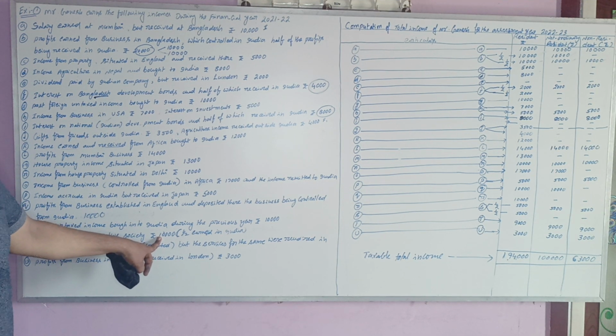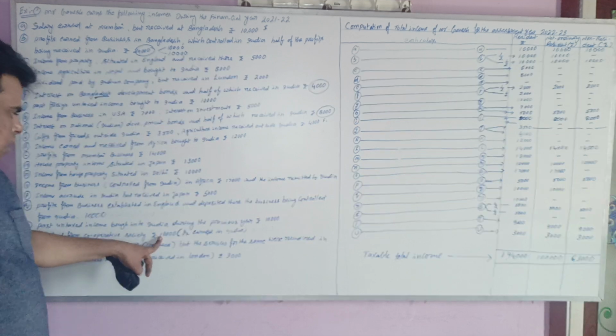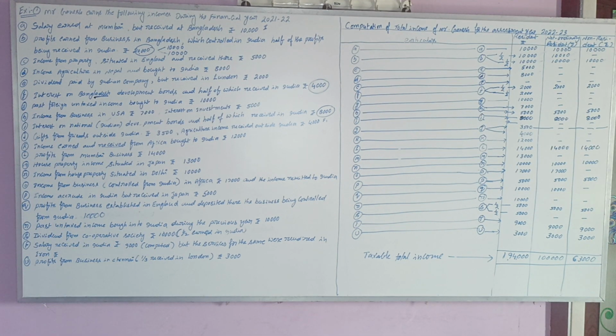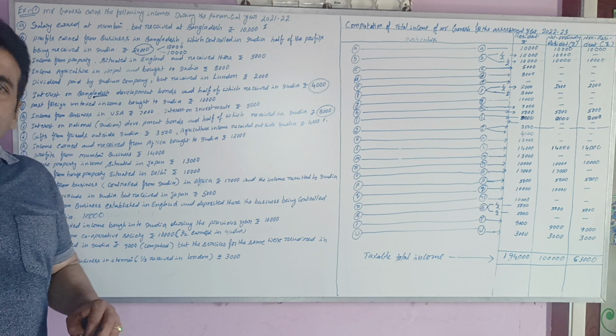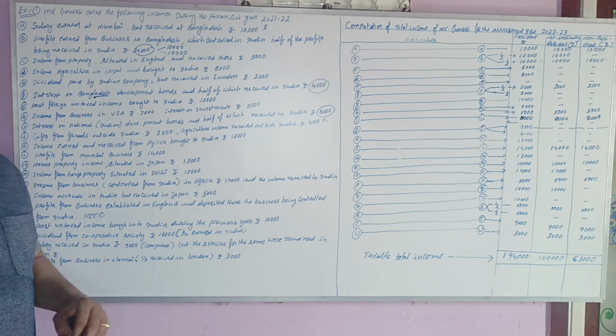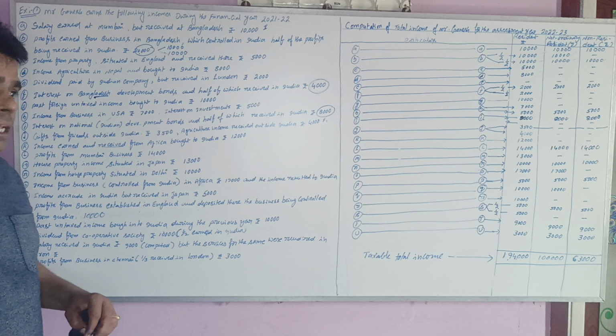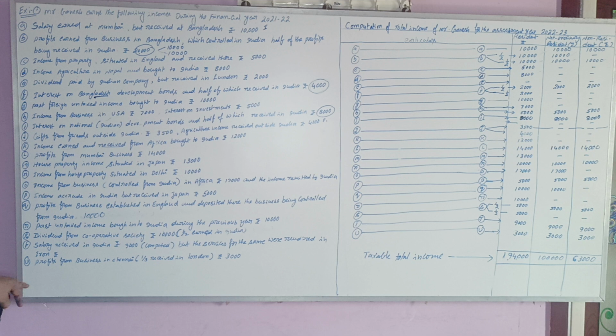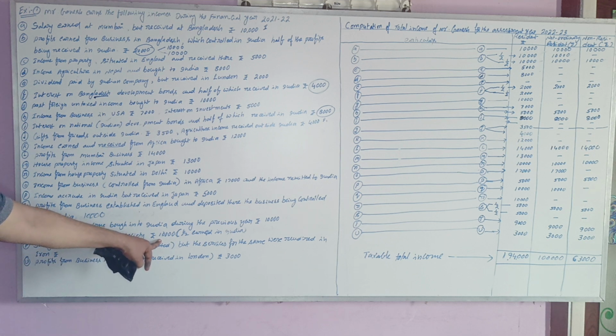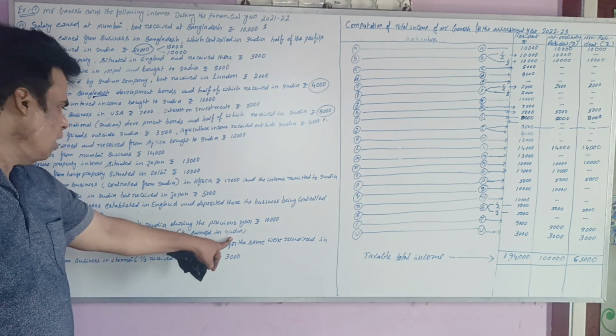Next, dividend from cooperative society. I already explained about dividend from a company, and there is a difference between a company and a cooperative society. I told you already, dividend income from an Indian company is not taxable. But if any dividend income is from a cooperative society, it is fully taxable. So the dividend from cooperative society, 10,000, is fully taxable, but half is earned in India.